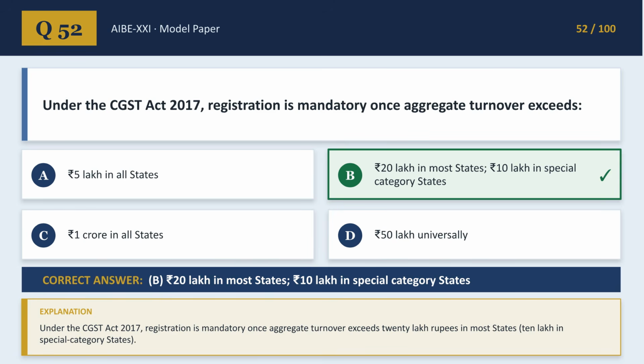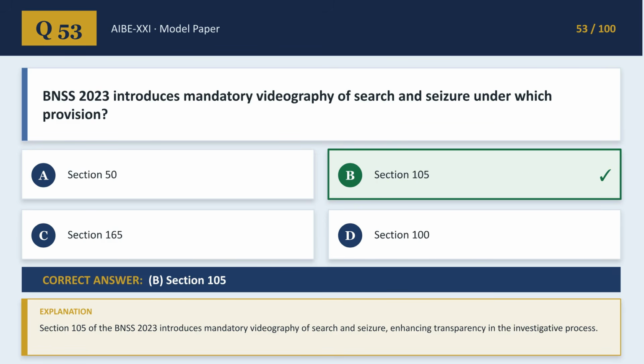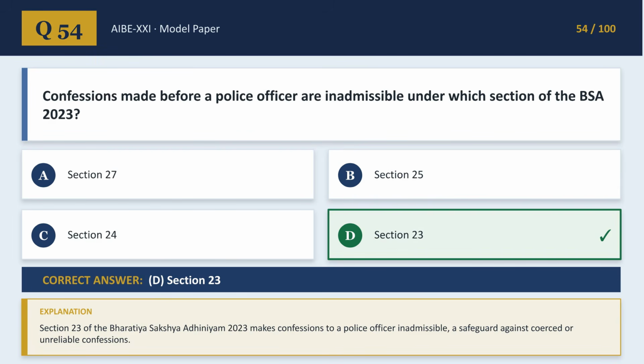Under the CGST Act 2017, registration is mandatory once aggregate turnover exceeds 20 lakh rupees in most states and 10 lakh in special category states. The BNSS 2023 introduces mandatory videography of search and seizure under Section 105. Enhancing transparency in the investigative process. Confessions made before a police officer are inadmissible under Section 23 of the Bharatiya Saksha Adhiniyam 2023. This safeguards against coerced or unreliable confessions.